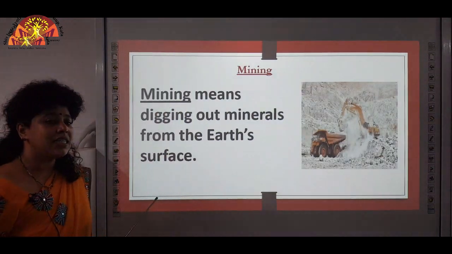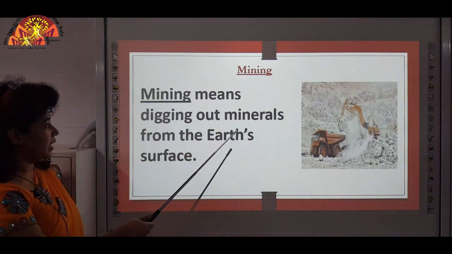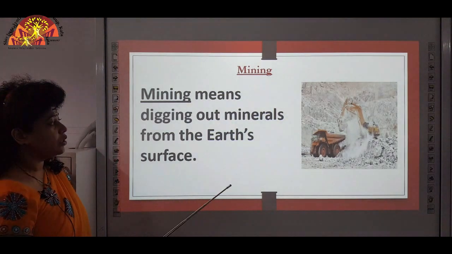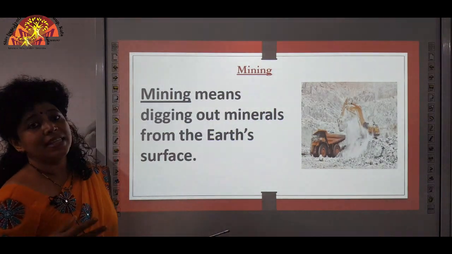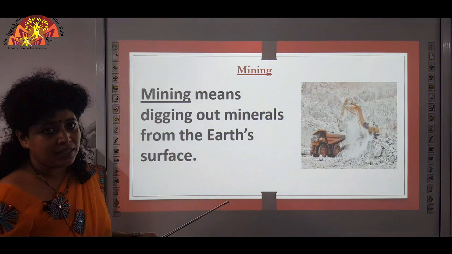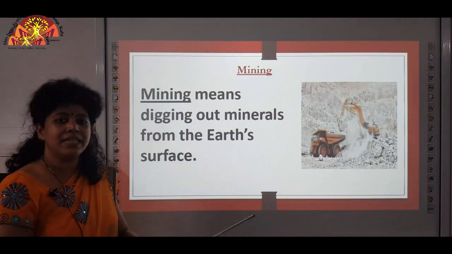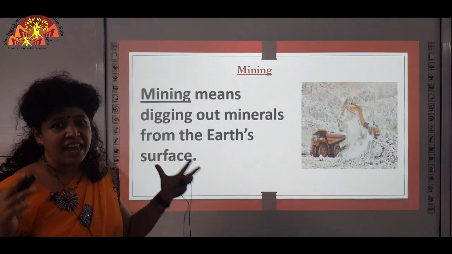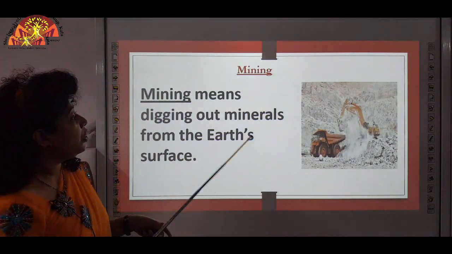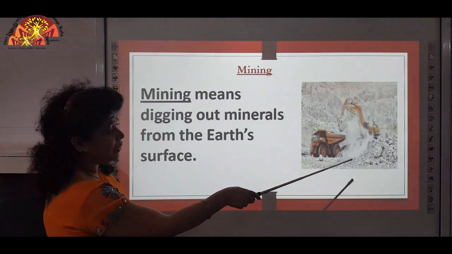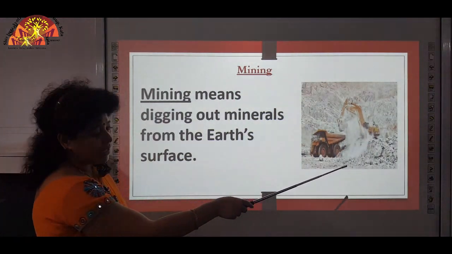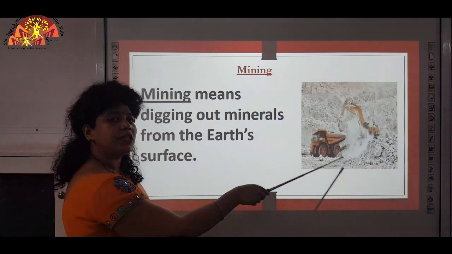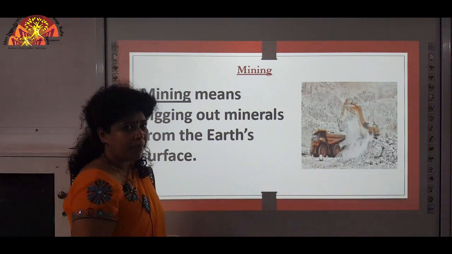Mining. What is mining? Mining means digging out minerals from the earth's surface. So what are minerals? Minerals are the chemical substances that are naturally present in the earth. Huge drilling machines, very heavy machines, are used to drill out these minerals from the earth. This is a picture of a drilling machine, and the digging process going on here is called mining.